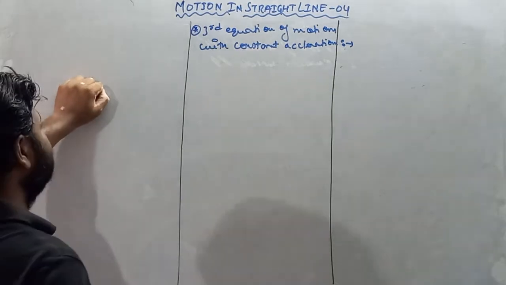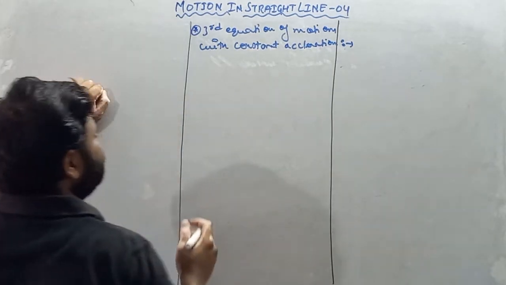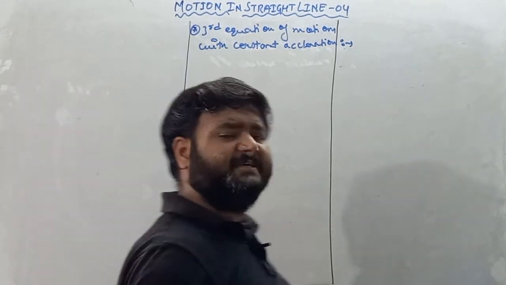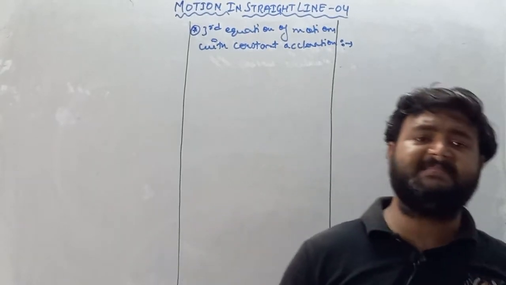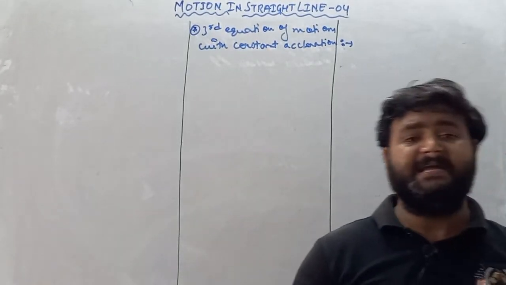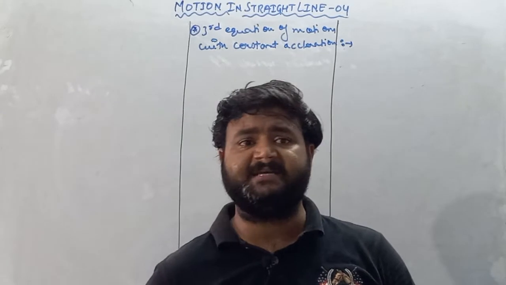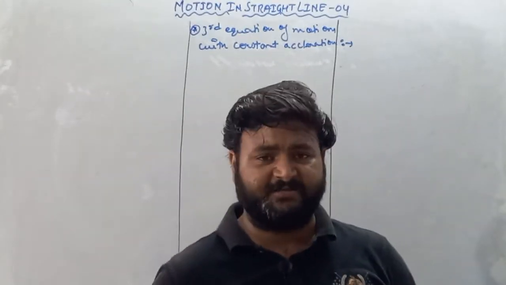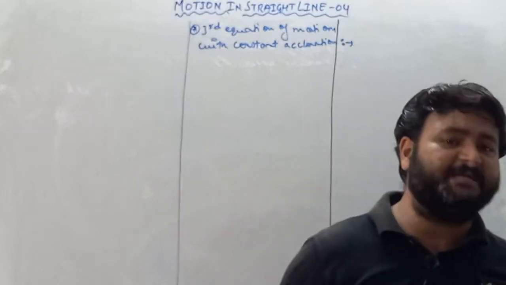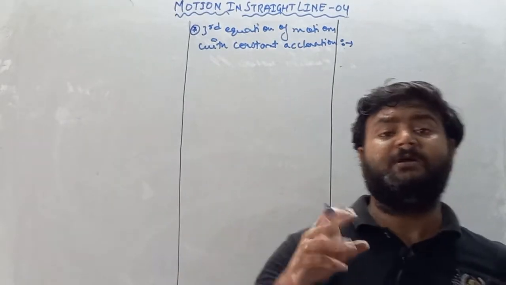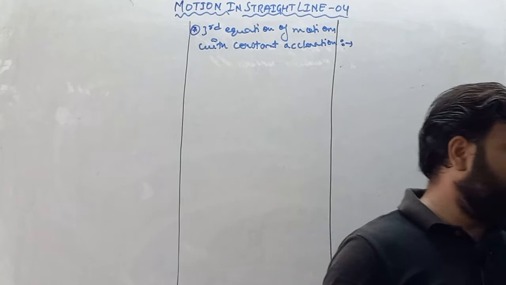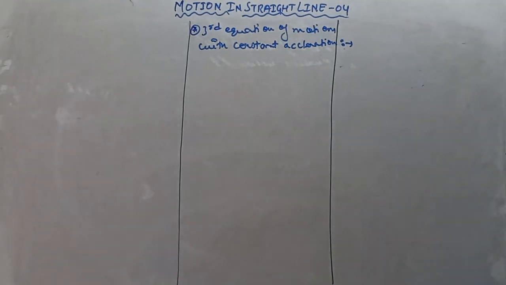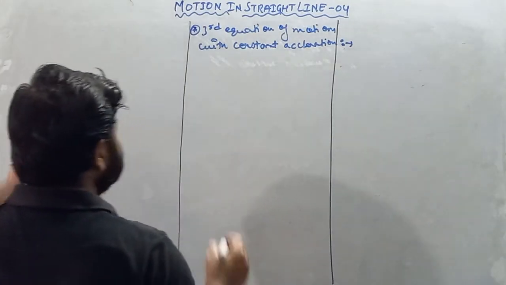I hope so. So the third equation is nothing but v square minus u square is equal to 2as. In this equation we have final velocity, initial velocity, displacement, and acceleration. So all the things are present in the third equation of motion. So think about which fundamental equation will be valid to derive the third equation of motion. Try to understand. So my dear student, we know that